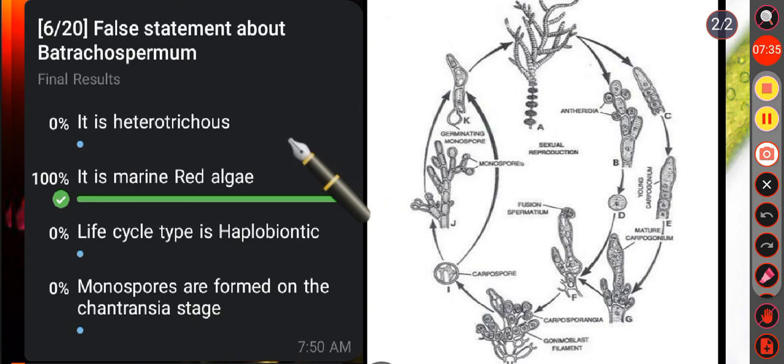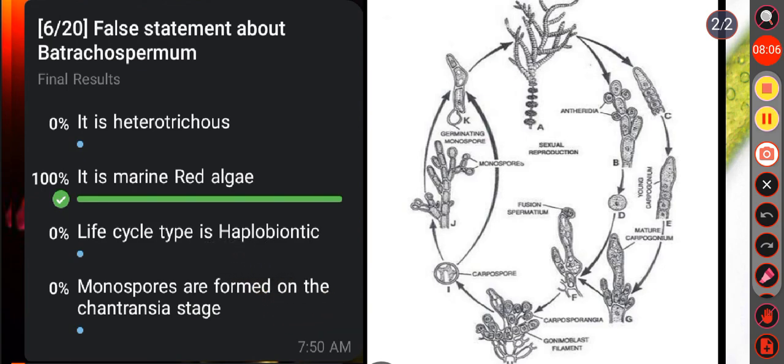Okay. Then in option B, that is, it is marine red algae. No, it is an incorrect statement. We know Batrachospermum is a type of freshwater red algae that lives in cool, shaded areas of freshwater, and it is commonly known as frog spawn. Okay. Then in option C, life cycle type is haplobiontic. Yes, it is a correct statement.